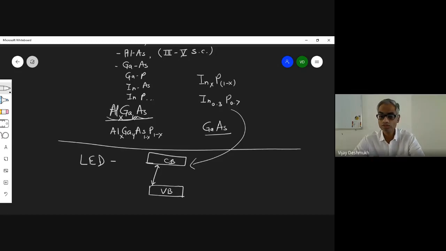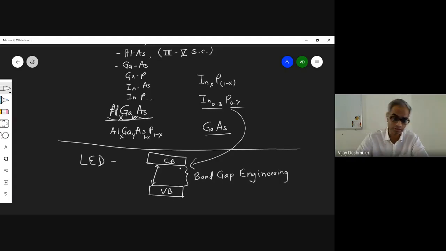Okay. So this is what is called band gap engineering. Remember, this is not called band gap science. It is called band gap engineering. Now this is engineering, where you are changing the percentage of say two or three elements, sometimes two, sometimes three, sometimes four. Depending upon that, you can have this band gap.